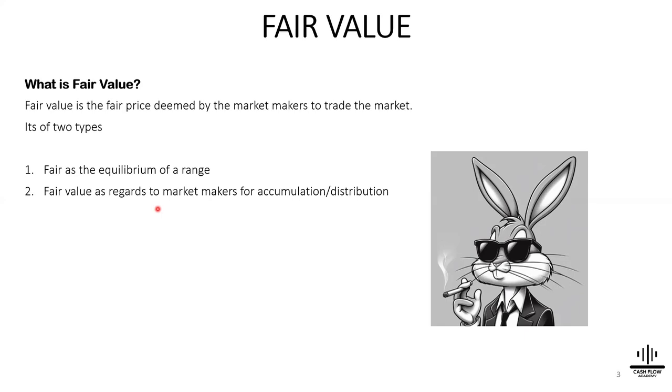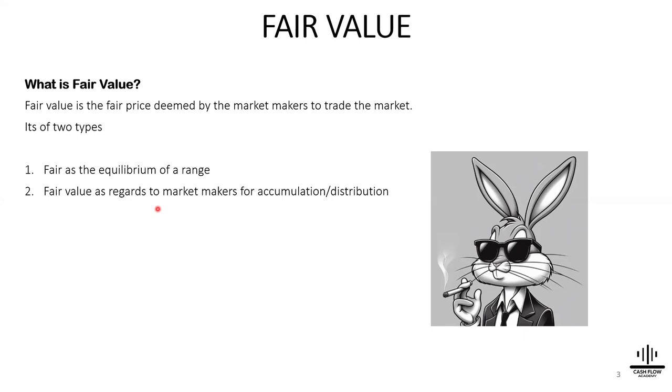Now we are seeing that fair value is of two types. We have fair value at equilibrium and then fair value when market makers accumulate and distribute. Accumulation is another word for when they enter orders into the market, or when they buy or sell by entering. Then distribution is when they come out of a trade, it's when they liquidate their trade. So if they buy by accumulating, for them to come out, which is distribution, they will be selling. Like I explained before, when you buy, you need to sell to close that trade. And if you sell, you need to buy to close that trade.